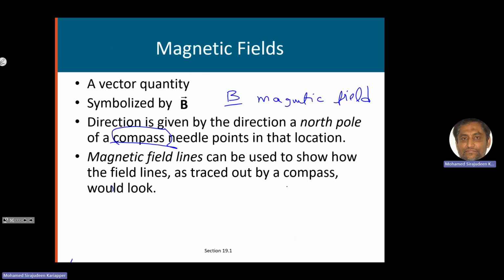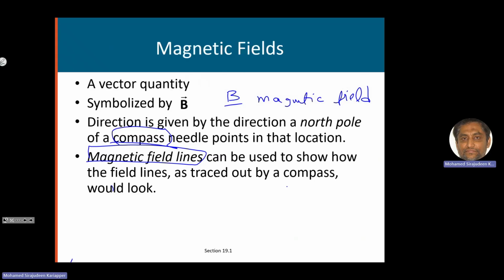So the compass needle will point in the direction of the magnetic field, and Earth has a magnetic field. So if there is no other magnetic field around, the compass will point in the direction of the Earth's magnetic field. And we can use magnetic field lines like we do with electric field lines.